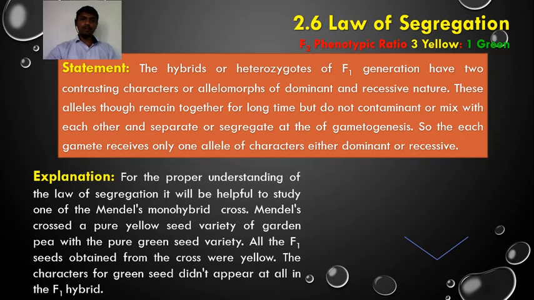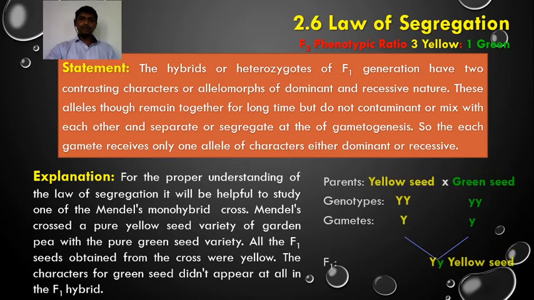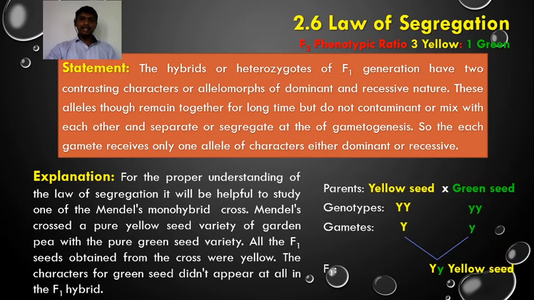For proper understanding of this, Mendel made a cross between pure yellow seed and green seed parents, and as a result he got F1 having yellow seed. The F1 hybrid possesses both the dominant and recessive allele, as we see here: capital Y for the dominant allele, small y for the recessive allele.